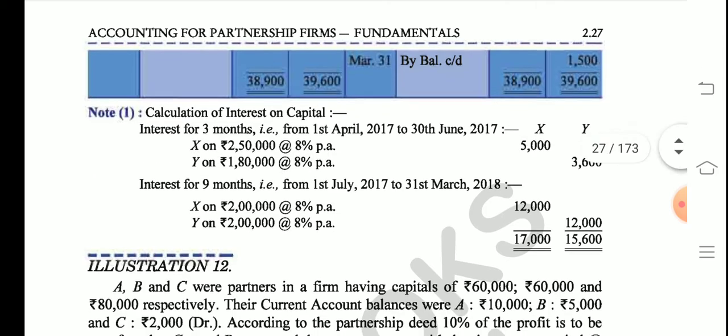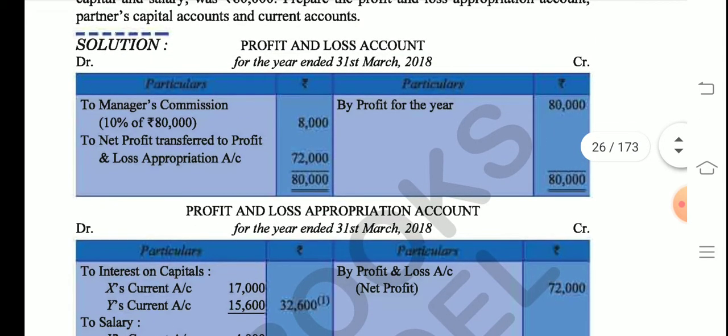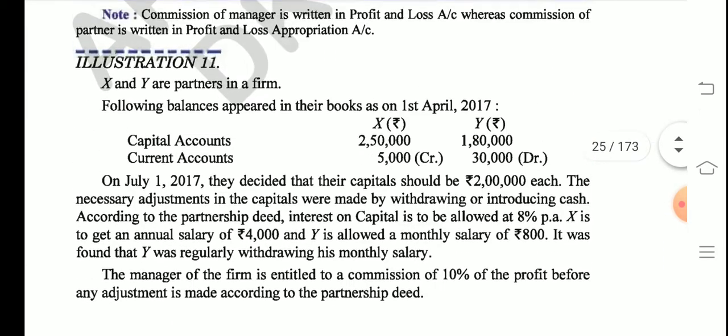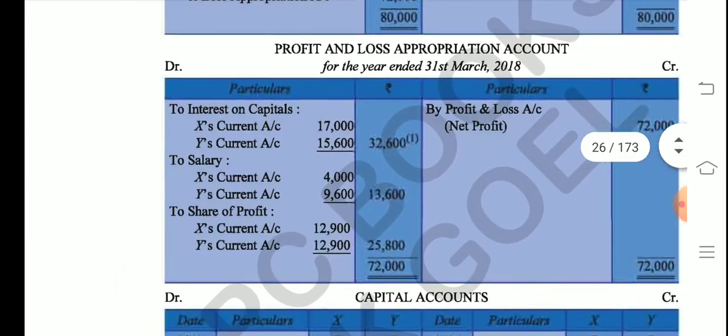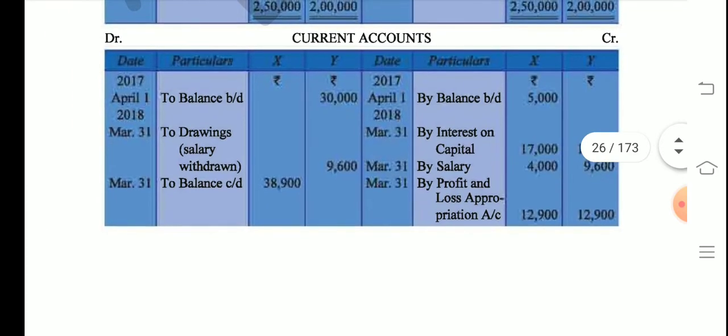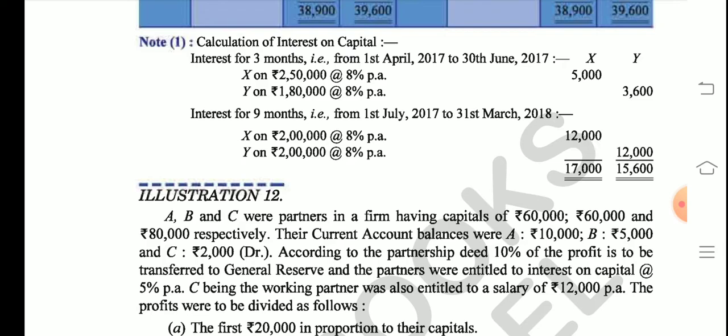There's no money left. So question number 11 is a very, very, very important question. Do mark it as very important. It was a very good question. It has taught you other aspects. As you can see, no two questions are the same, so it's very important for you to understand each and every question. This working note is given to you.